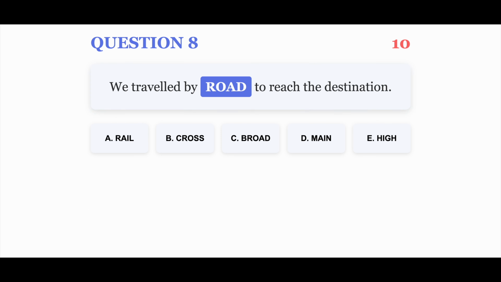Question 8. We travel by road to reach the destination. Your options are A. Rail, B. Cross, C. Broad, D. Main, E. High. You have 10 seconds.